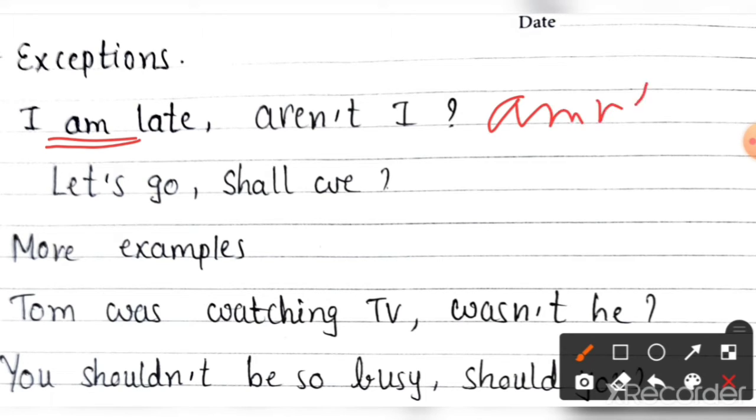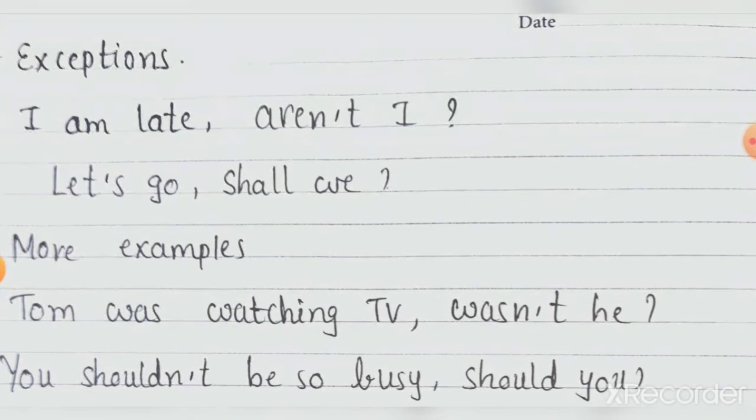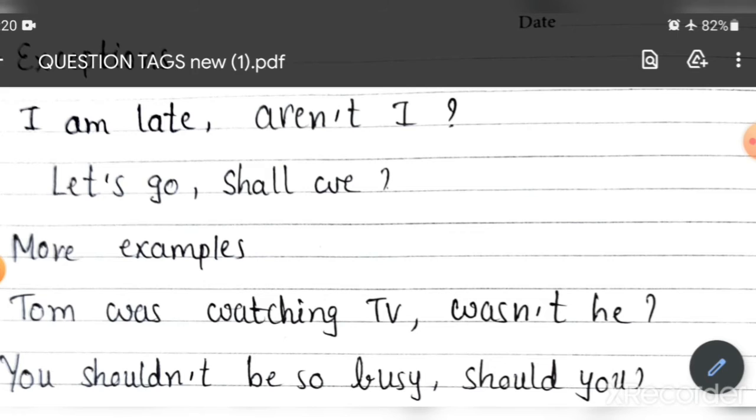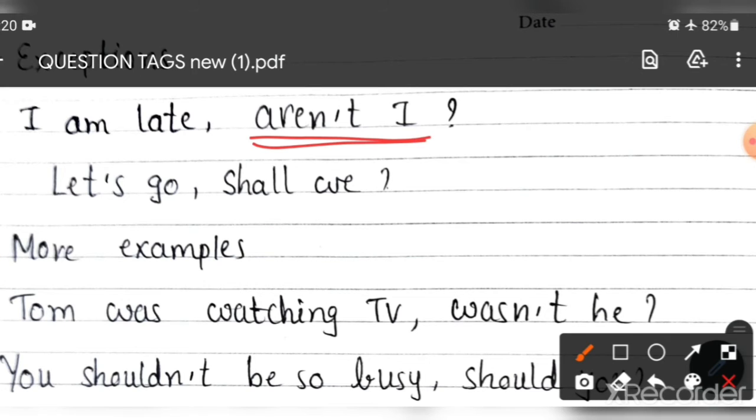Can we write amn't I? No, we cannot write it. It's wrong. Then what to write? We will write aren't I. This is the exception. Okay, aren't I?